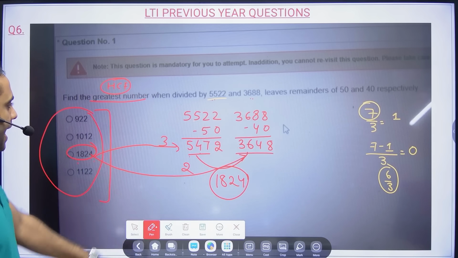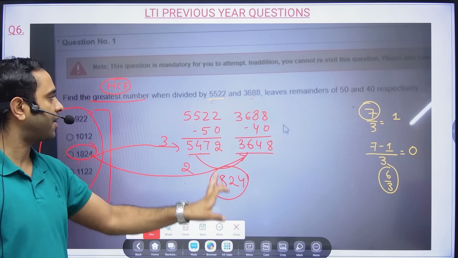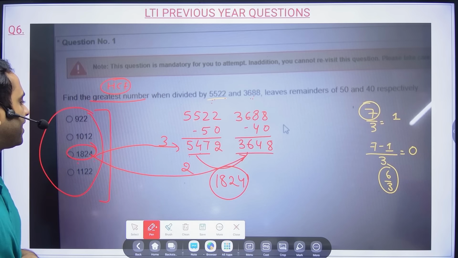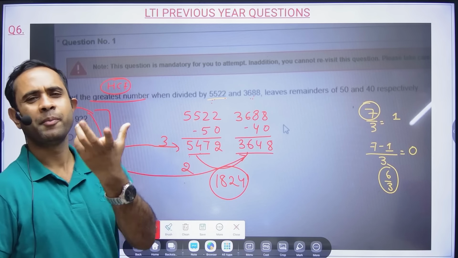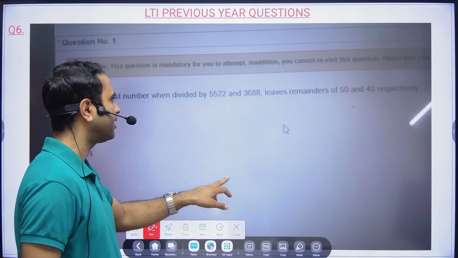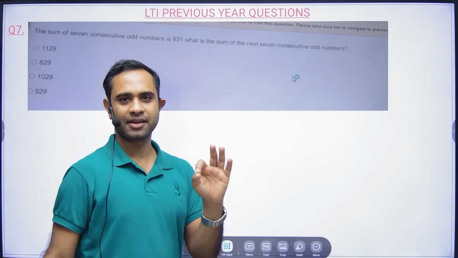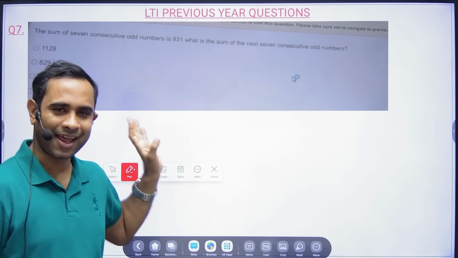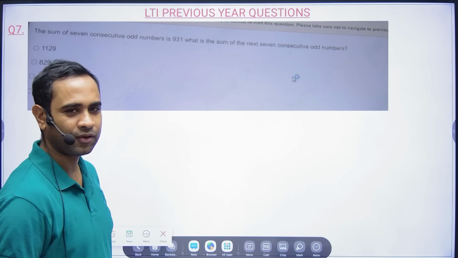If you divide 5522 and 3688 by it, there will be remainders of 50 and 40. I hope it is clear. So without even finding the HCF, we solved this question because the data given was very easy. Next, this is a little time-taking process but very interesting. I like solving aptitude problems, and these are very unique and good questions.